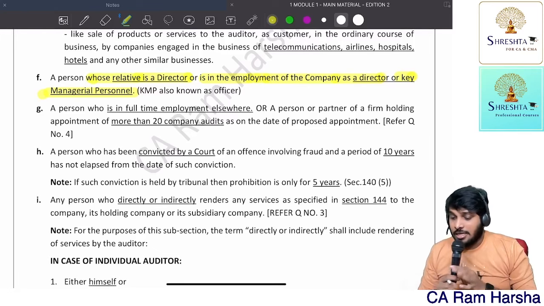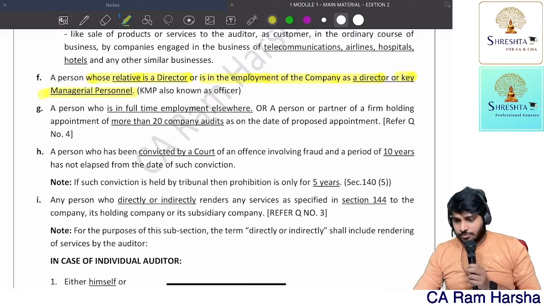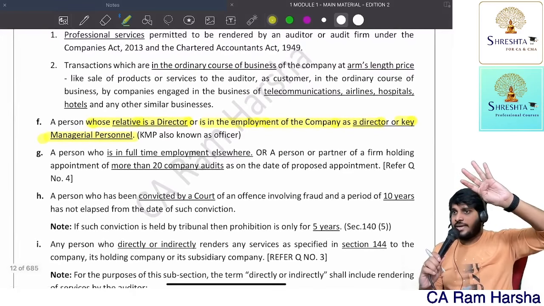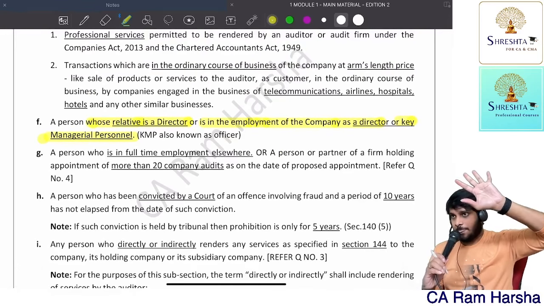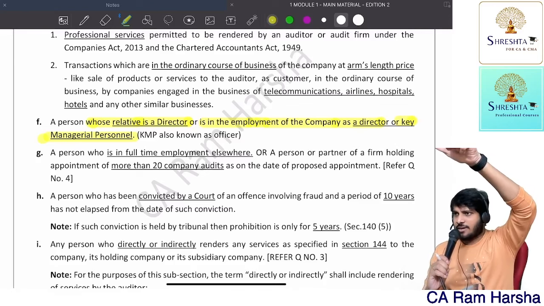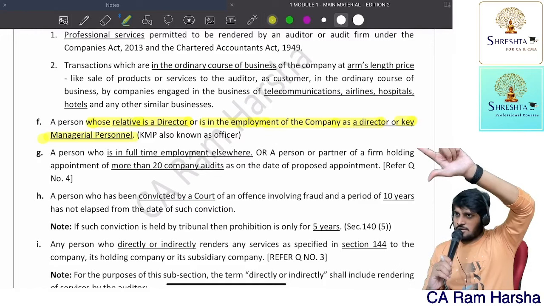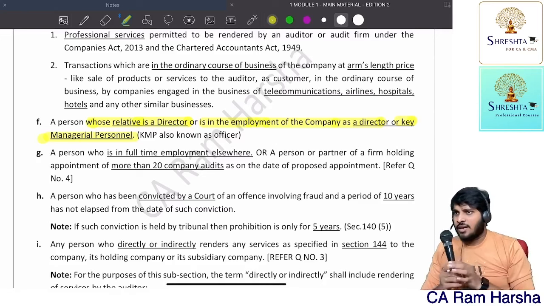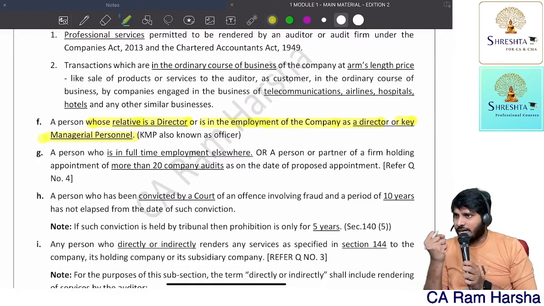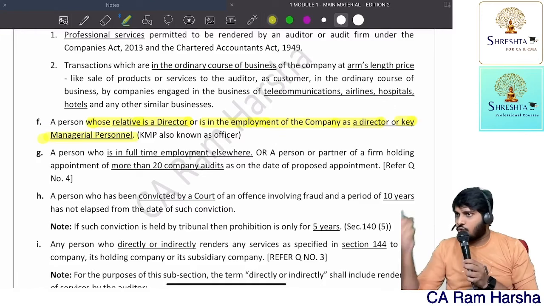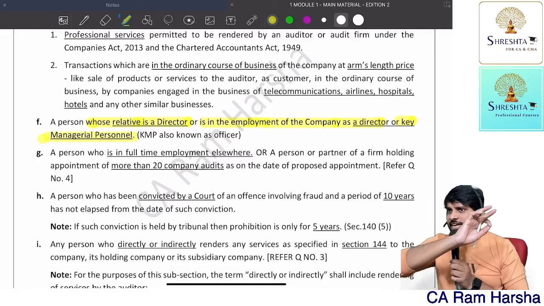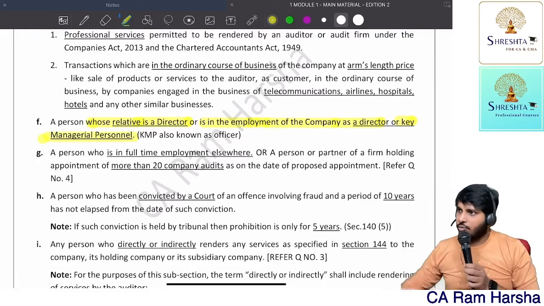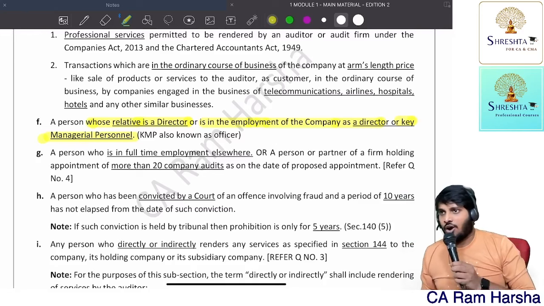Getting the point? Now, you see collectively B, C, F. B point, officer of the company disqualified, employee of the company disqualified. Their partner, their employee disqualified. And if my relative is a director or KMP, I am disqualified. Means you see, Companies Act is trying to protect your independence of appearance in so many ways. You should not have any connection with the directors of the company. Only then you are eligible to become the auditor.